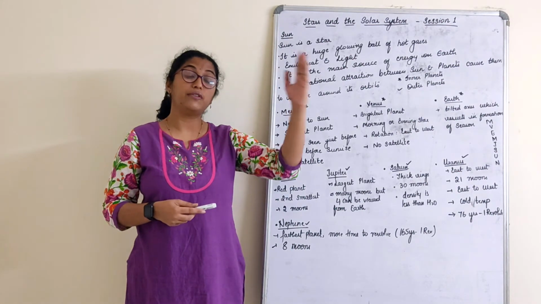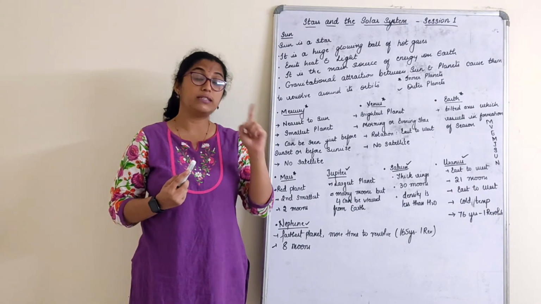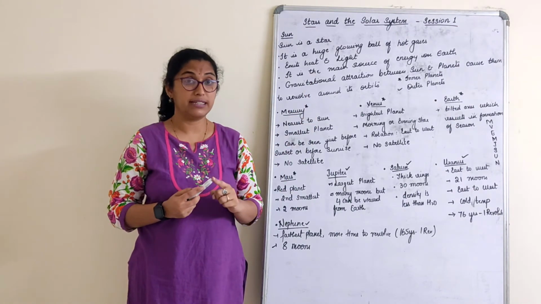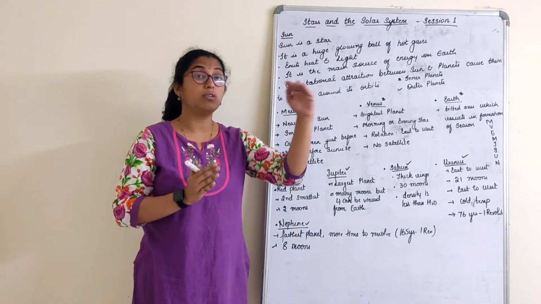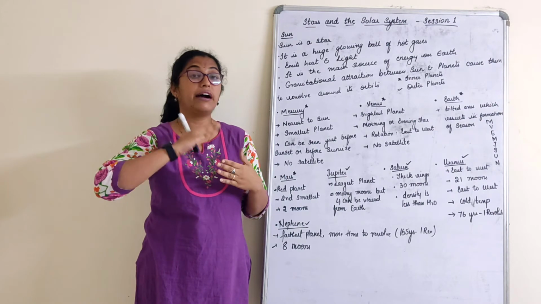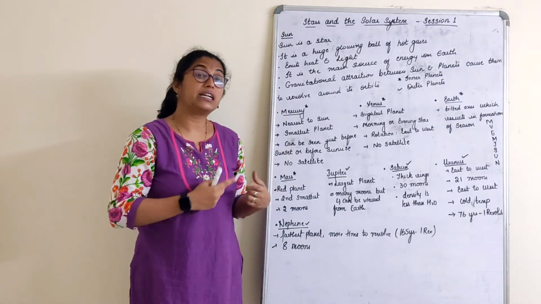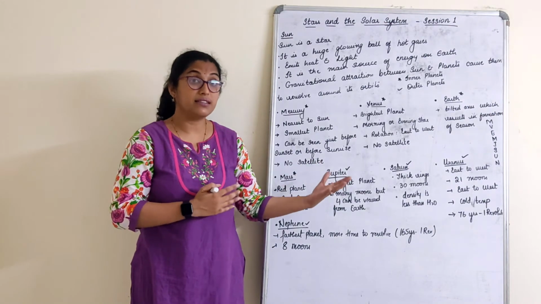Then there came the formation of the ozone layer. How the ozone layer was formed, you will study in 9th as well as in 10th standard. Only when the ozone layer was formed, the harmful gases did not enter. Then slowly life started originating on the Earth.